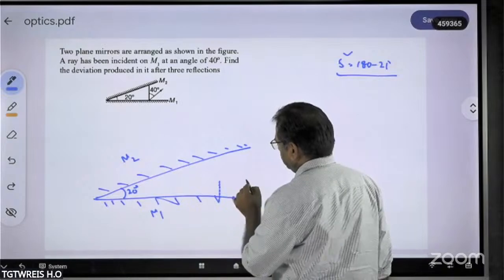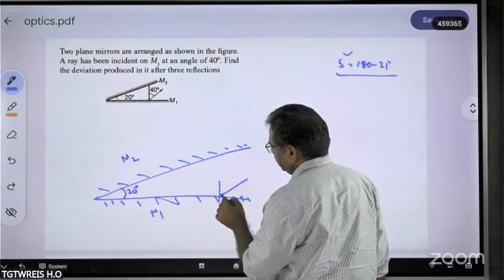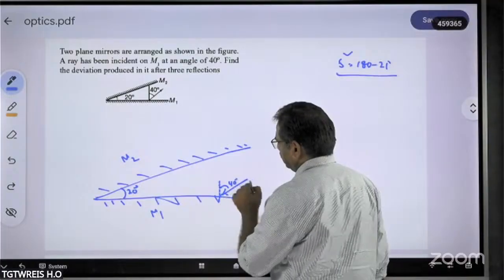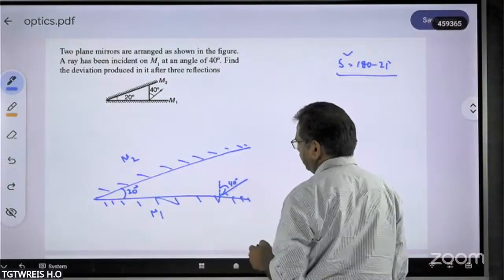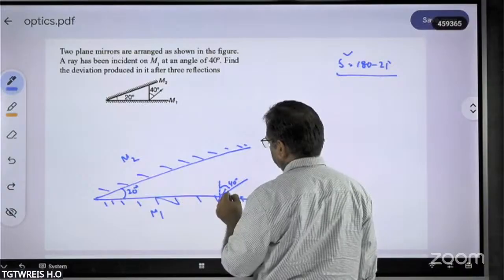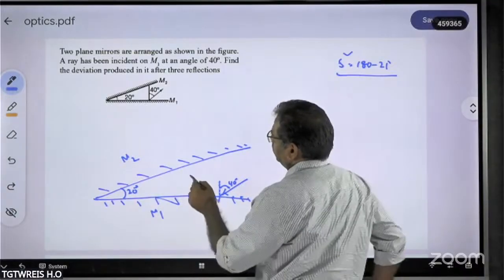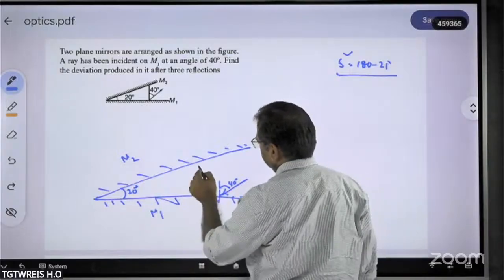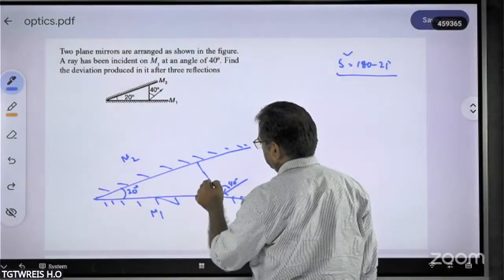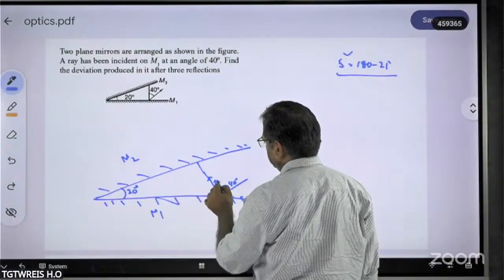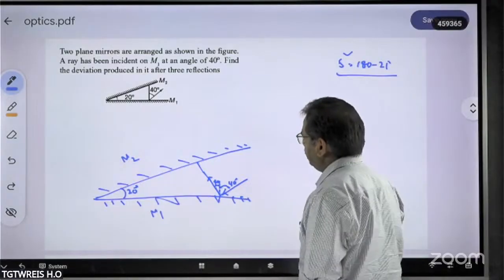Now this is the light ray which is incident at an angle of 40 degrees. After incidence on the plane mirror M1, it will reflect, and of course this angle also will be 40 degrees.